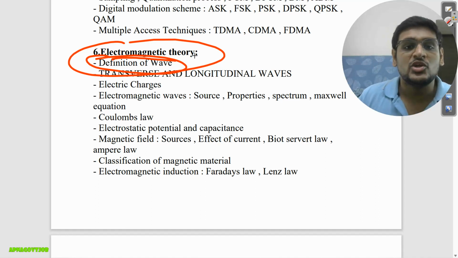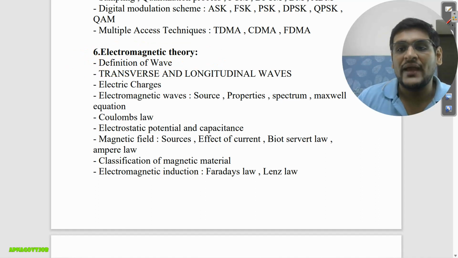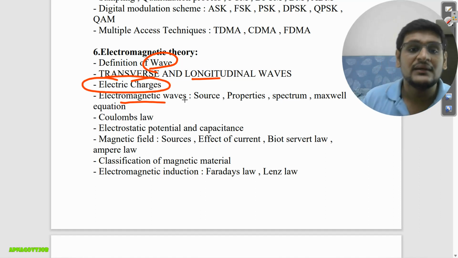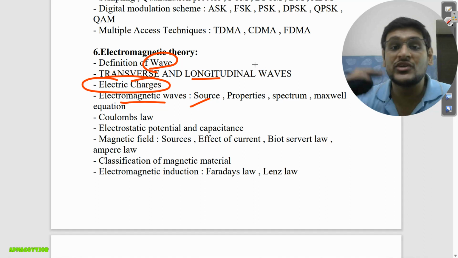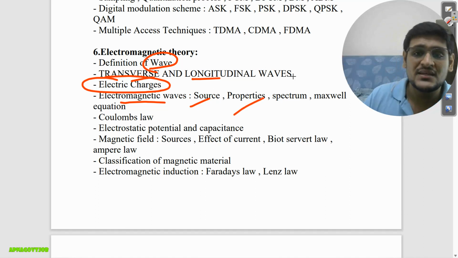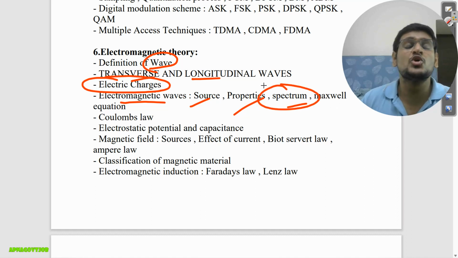So basically, what is a wave? Here they can also ask what is the difference between wave and signal, then transverse and longitudinal waves, so what are the different types of waves, then what are electric charges, then electromagnetic waves, what are the sources to generate electromagnetic waves, properties of that wave, meaning how it behaves, then spectrum, a most important fixed short question from this.